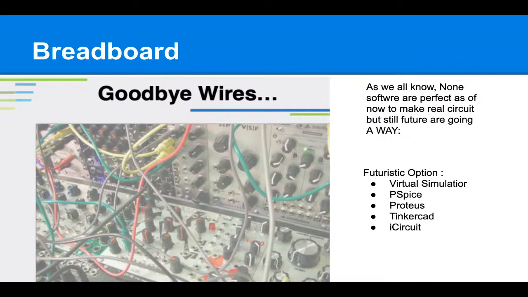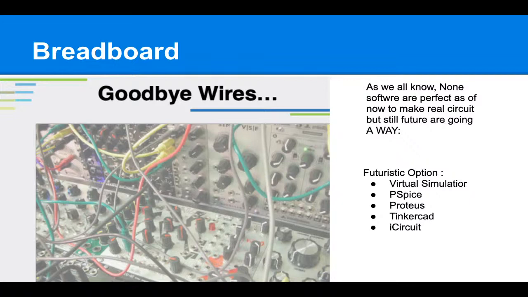But these simulators are not much useful as of now, because they have a smaller number of components, while there are 1,000 plus components in the electronics market. So obviously these softwares cannot fulfill the demand as of now. They can be a futuristic option, maybe. Every software is trying to get as many components as possible into their software. So this is our futuristic option.